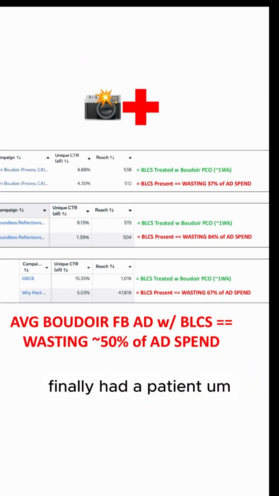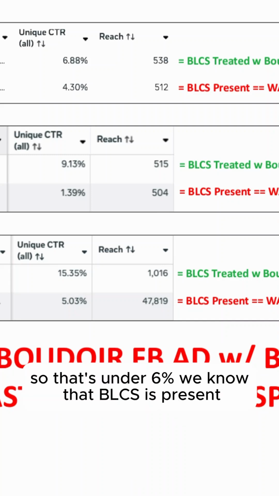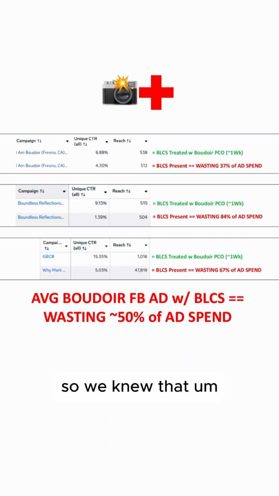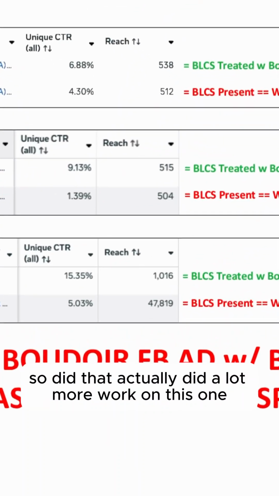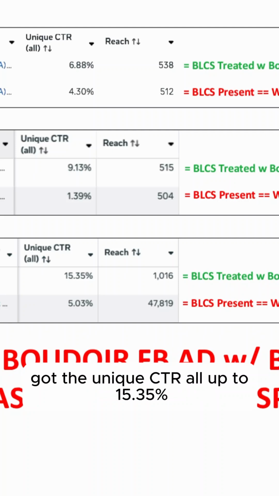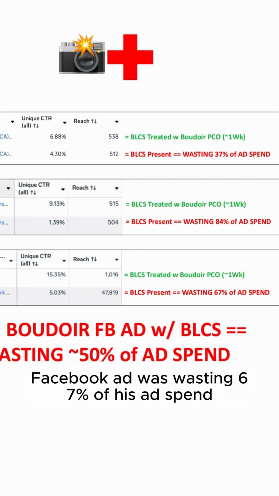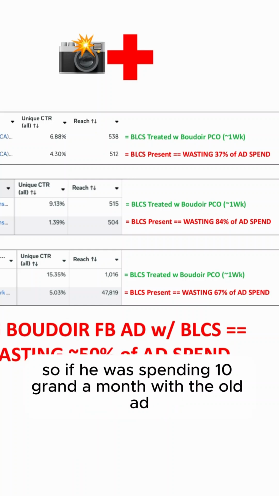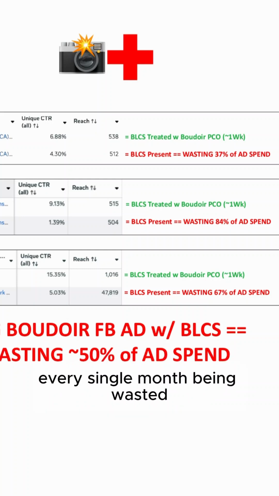Finally, I had a patient whose Boudoir Facebook ad had 5.03%. That's under 6%, so we know that BLCS is present. We knew we had some work to do, and we can treat this with Boudoir Pico. So I did that, and actually did a lot more work on this one. Got the unique CTR all up to 15.35%. And so we found out the original Boudoir Facebook ad was wasting 67% of his ad spend. So if he was spending 10 grand a month with the original ad, 6,700 bucks a month, every single month, was being wasted.